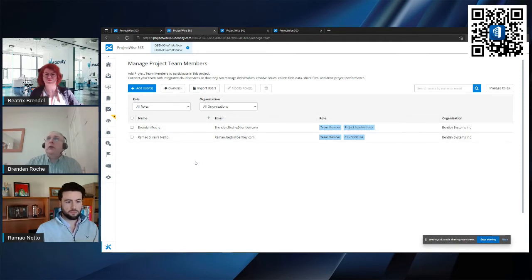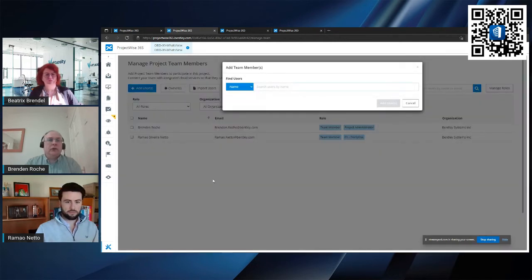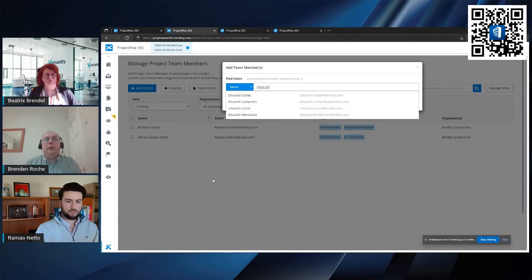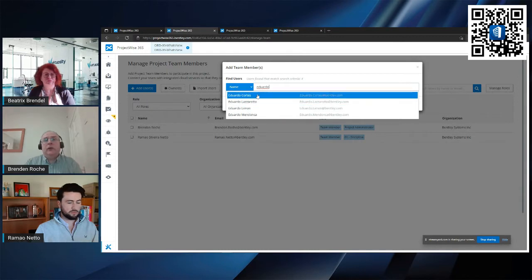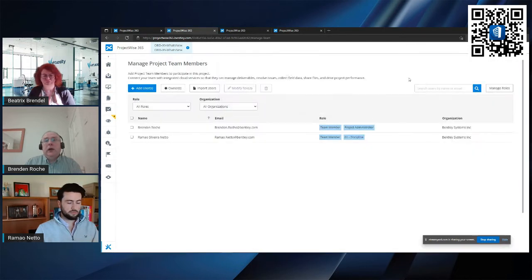So internally within my organization, it's connected to the Bentley Active Directory, or whatever the terminology is. So I can see people within my organization, and if I wanted to add them to my project, I can add them to my project, and I can give them a project role.